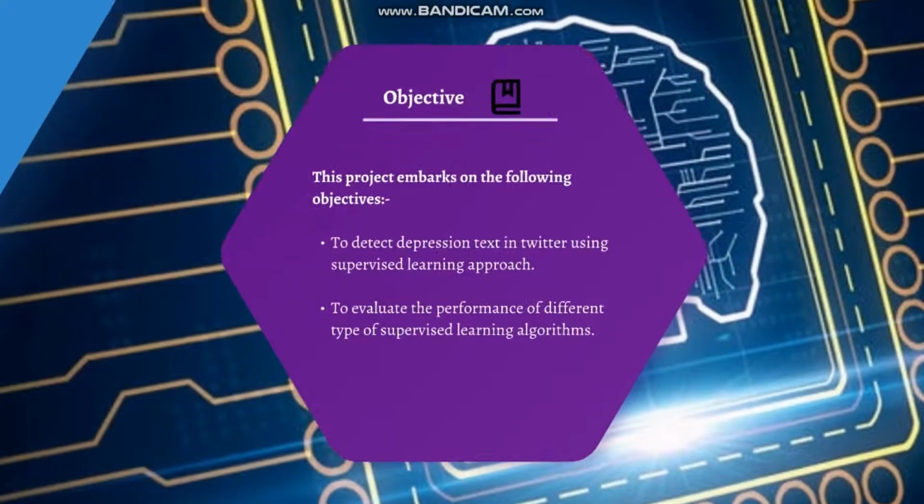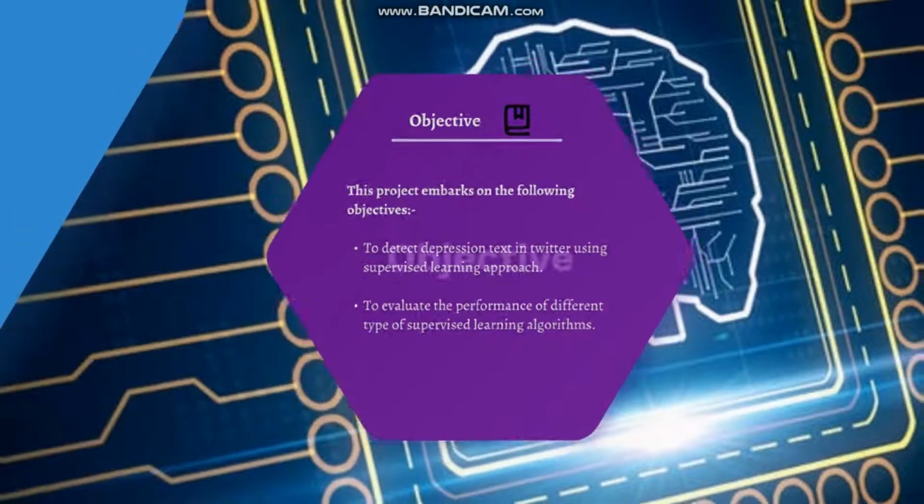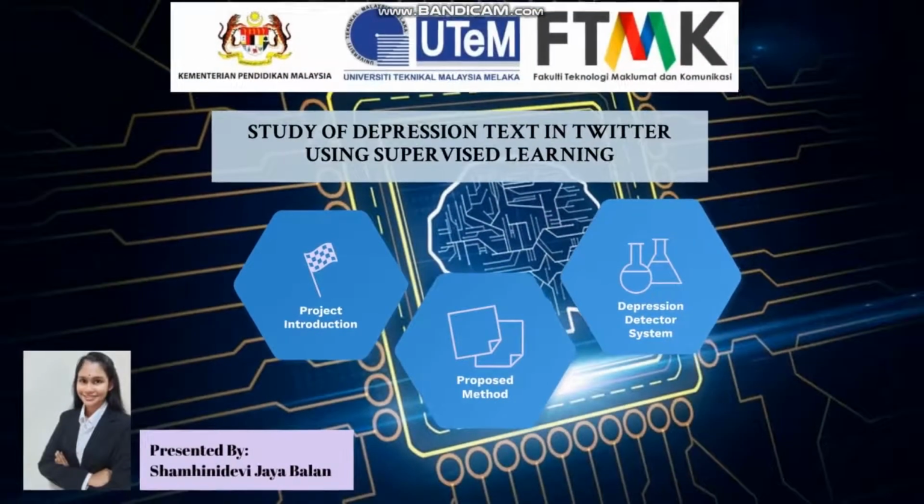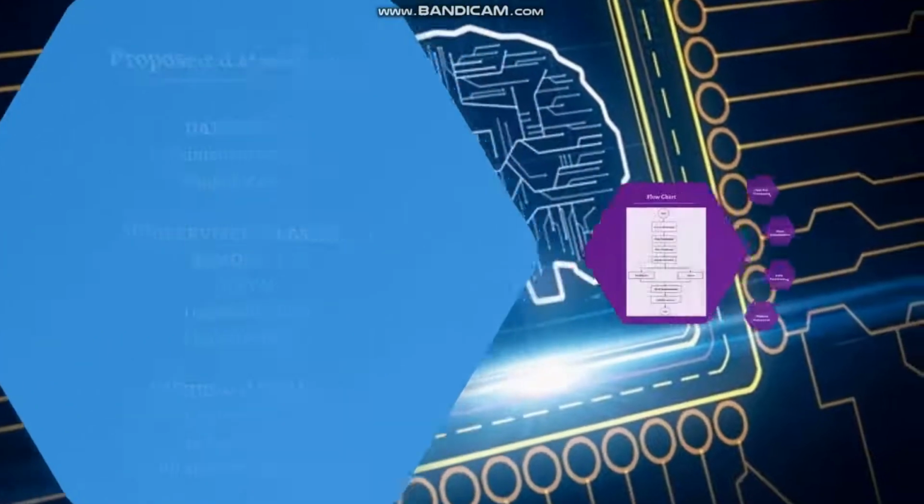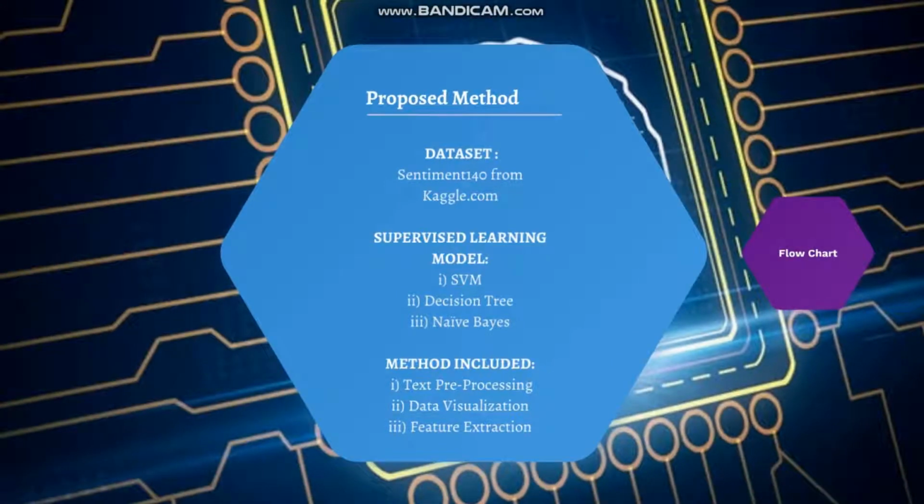Here are a few objectives in this proposed project. First of all, to detect the depression text in Twitter using a supervised learning approach and to evaluate the performance of different types of supervised learning algorithms. The data set which I will use is Sentiment140 from kaggle.com, and the supervised learning models which can be used in this project are SVM, decision tree and naive Bayes.